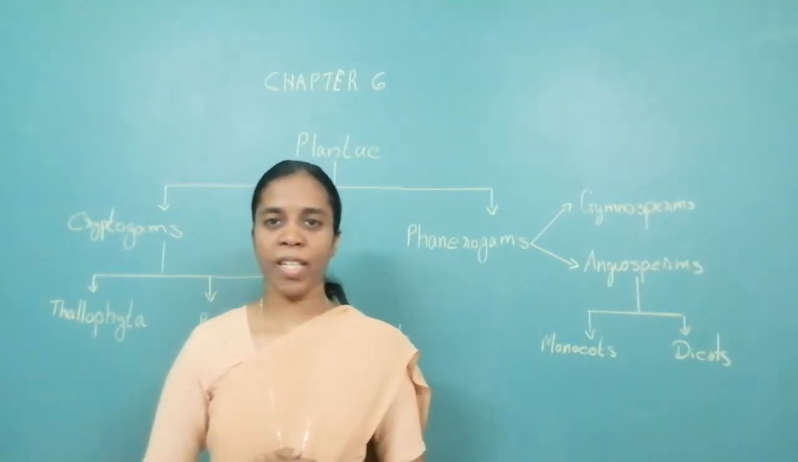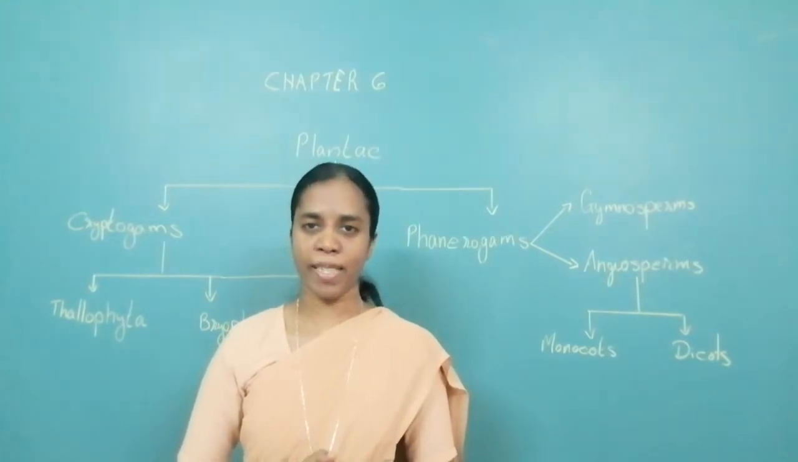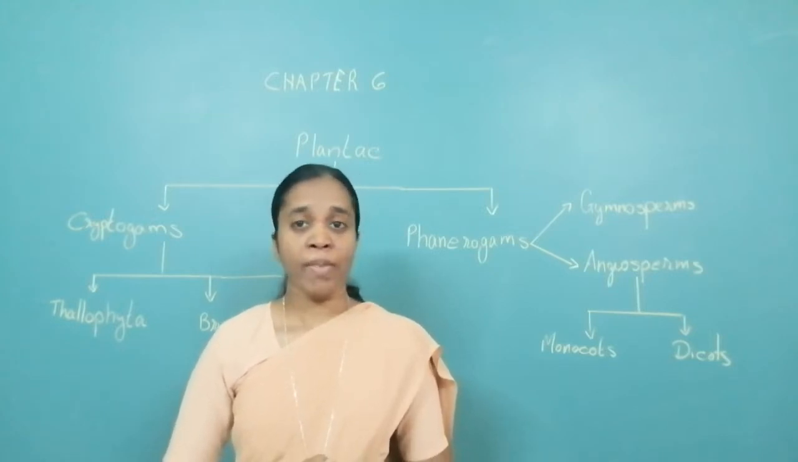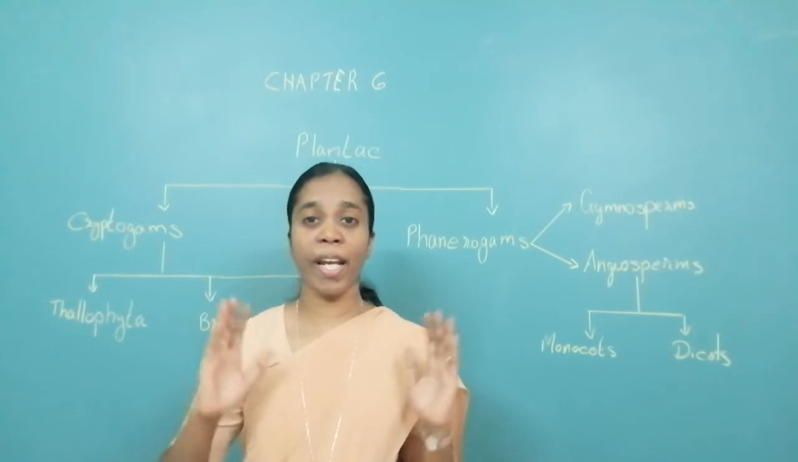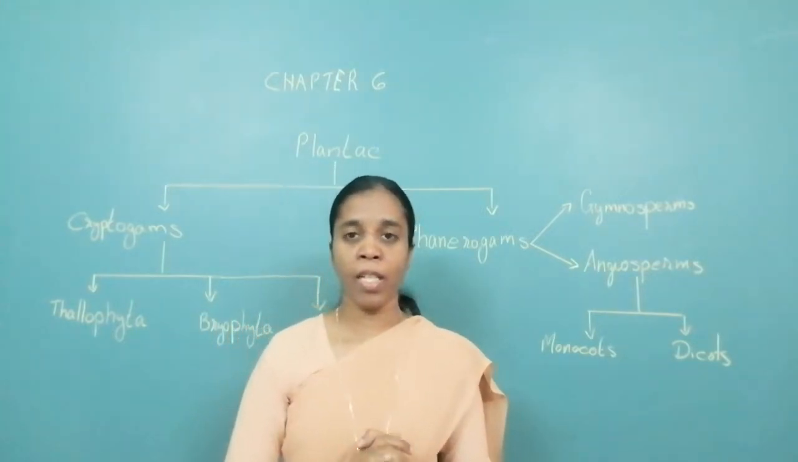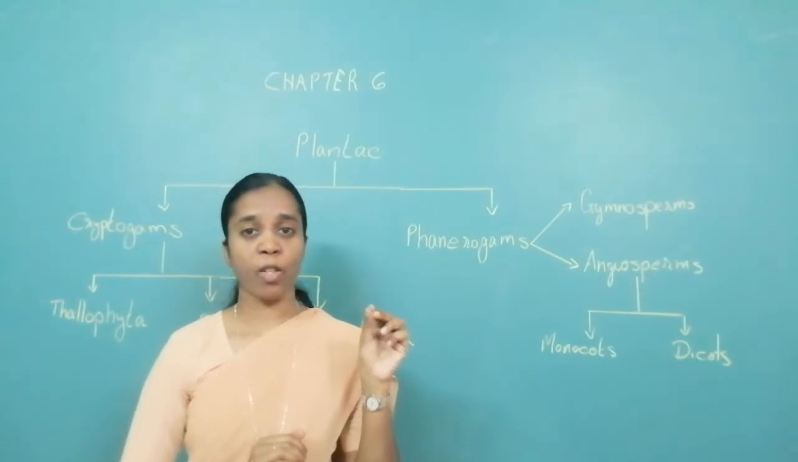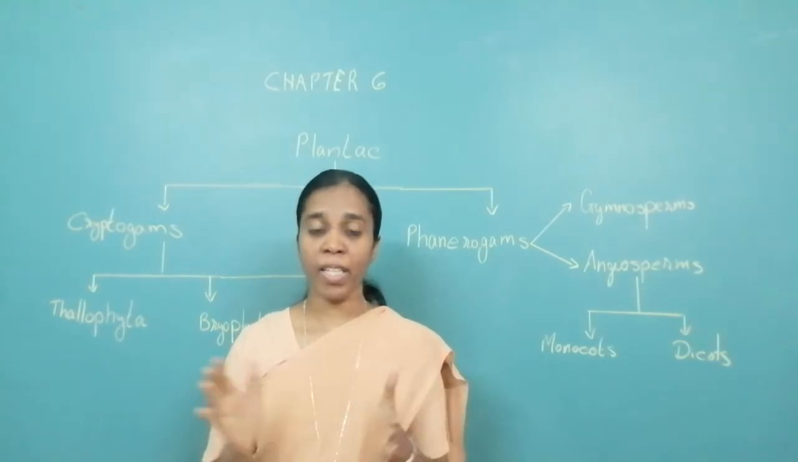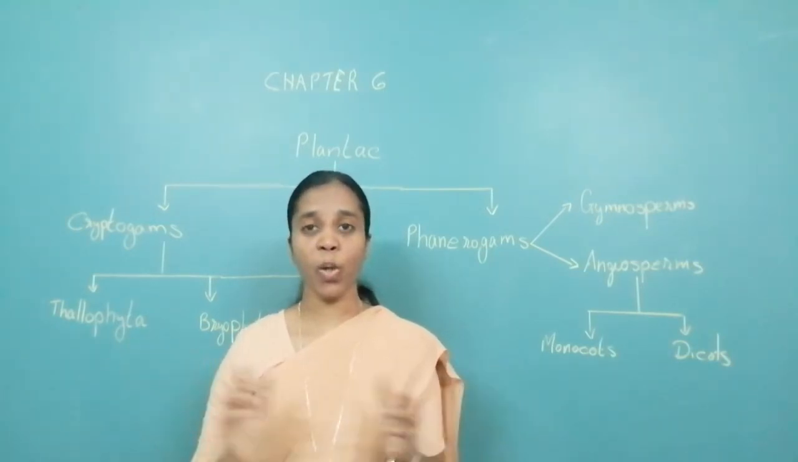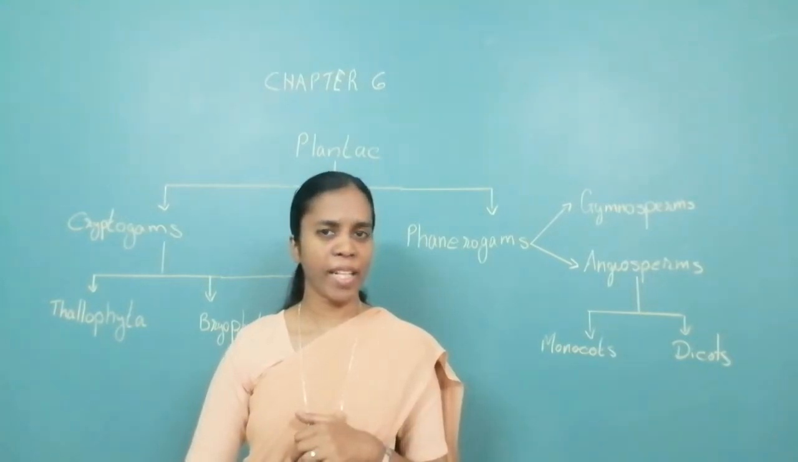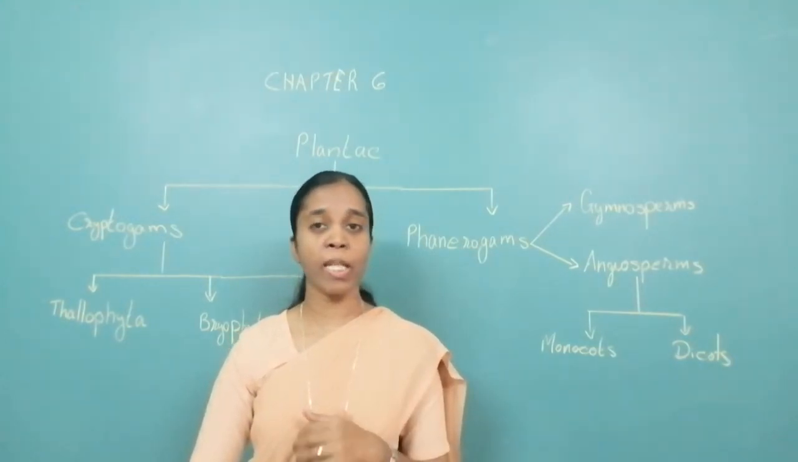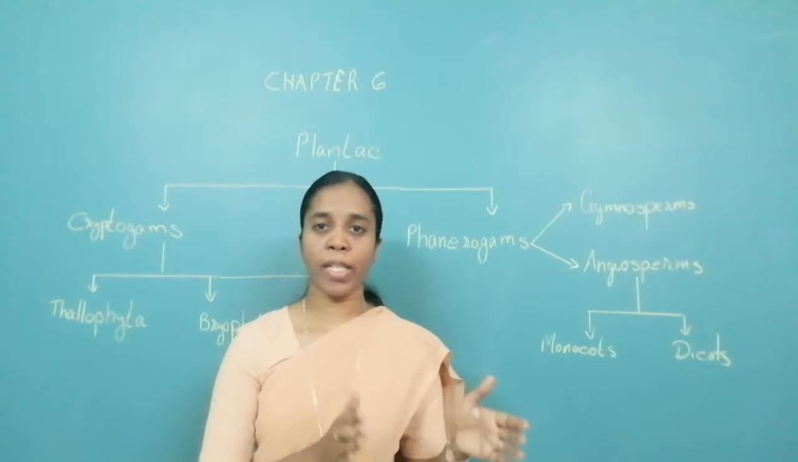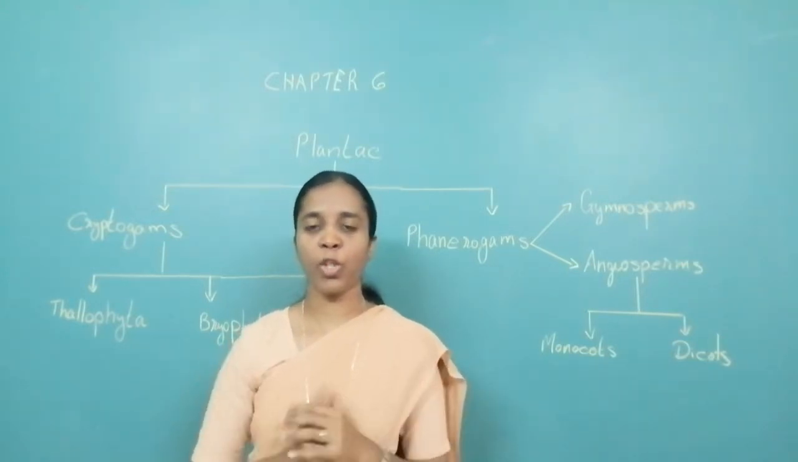Good morning children. Today we are going to learn chapter 6, classification of plants. Now we are well aware that we are living in a world where a variety of living organisms are there, like a small microorganism like a virus to giant trees and animals. So that is the variety that we see in the living organisms. What do we call that variety? That is known as biodiversity.